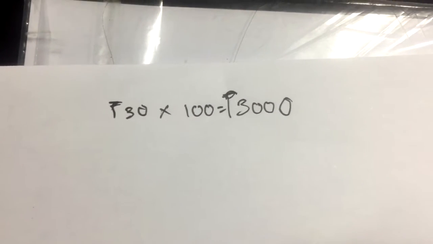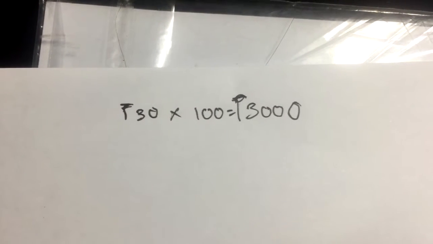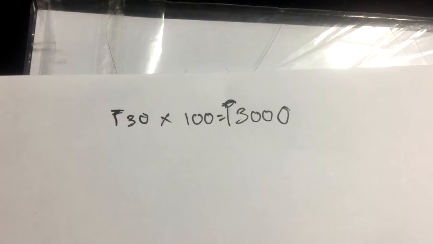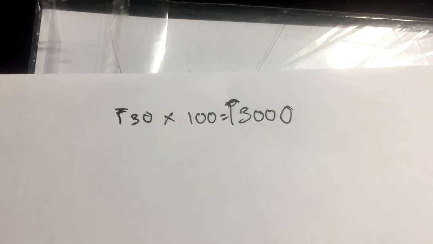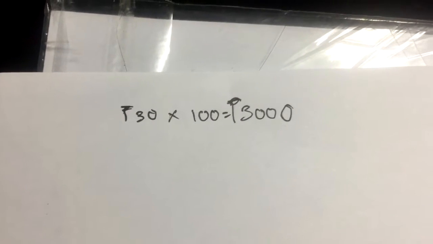So 30 pesos multiplied by 100, the number of bonds, is equal to 3,000 pesos. So Mr. Dominguez will receive 3,000 pesos as his dividend if all dividends were paid semi-annually.